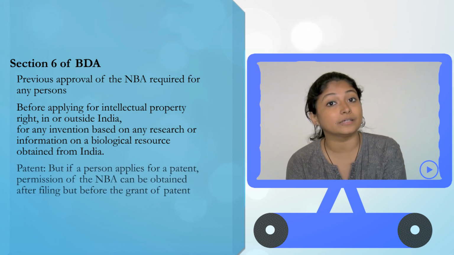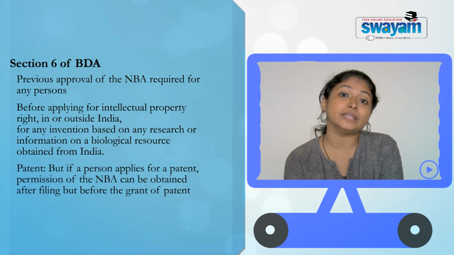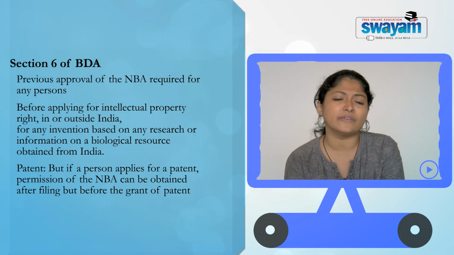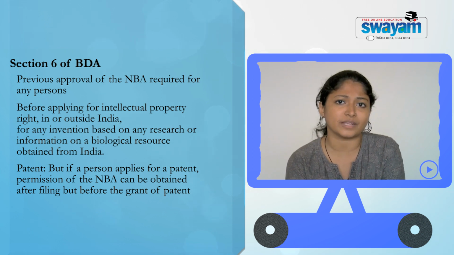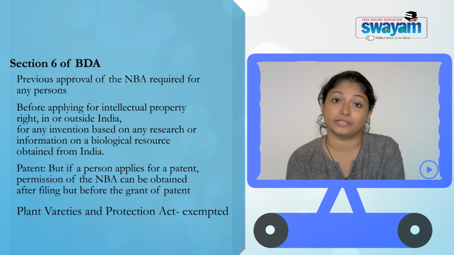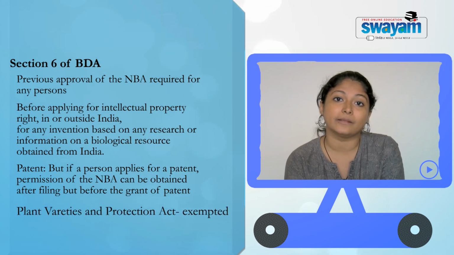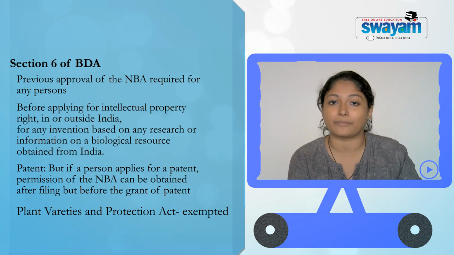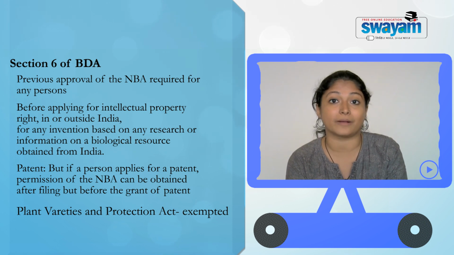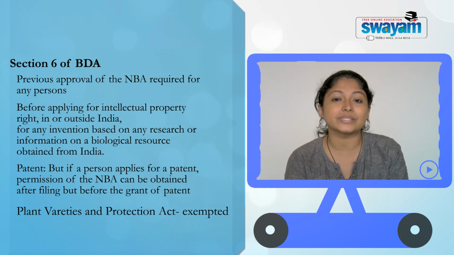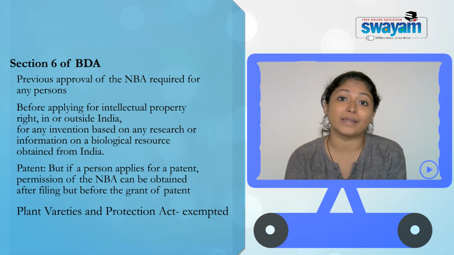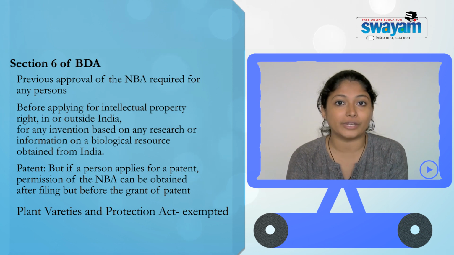And then there's a proviso, with respect to patents only, which says that even if you have applied to a patent office, it doesn't matter. Before the grant, they use the term sealing, but that process is gone now. Before the grant, they have to get permission from the National Biodiversity Authority. So section 6 has certain problems, because it says before you apply for any intellectual property rights for an invention.